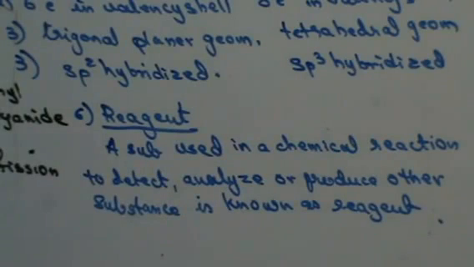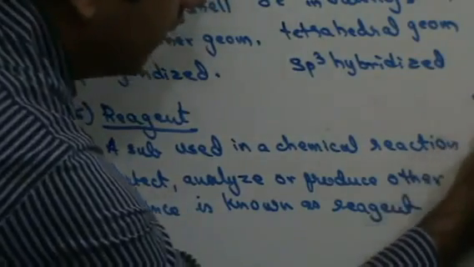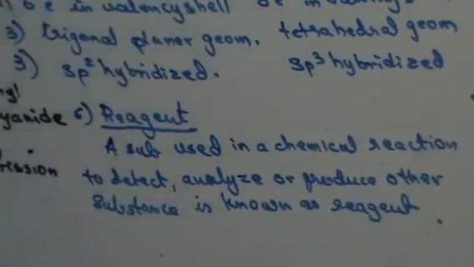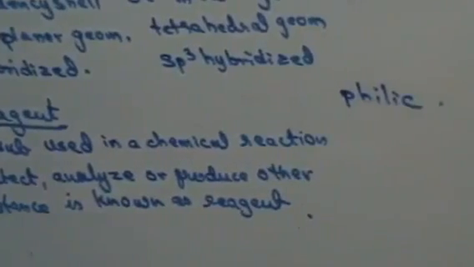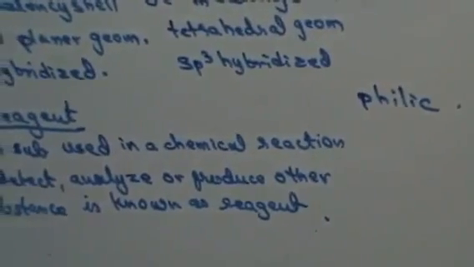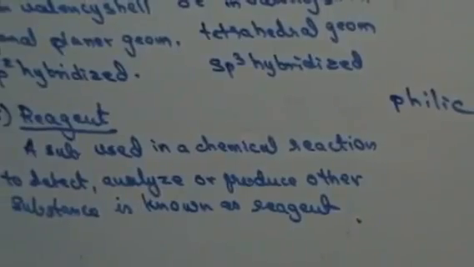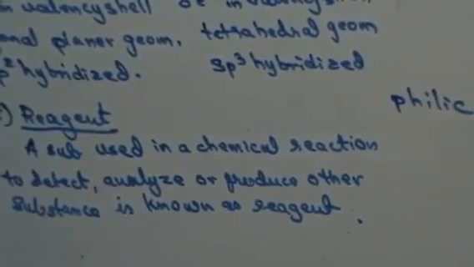So what is a reagent? A substance that is used in a chemical reaction. Now you have a word in the English dictionary. The word is philic. The English dictionary, that's got nothing to do with chemistry. The English dictionary meaning of the word philic is love. Another synonymous word for love is philic.